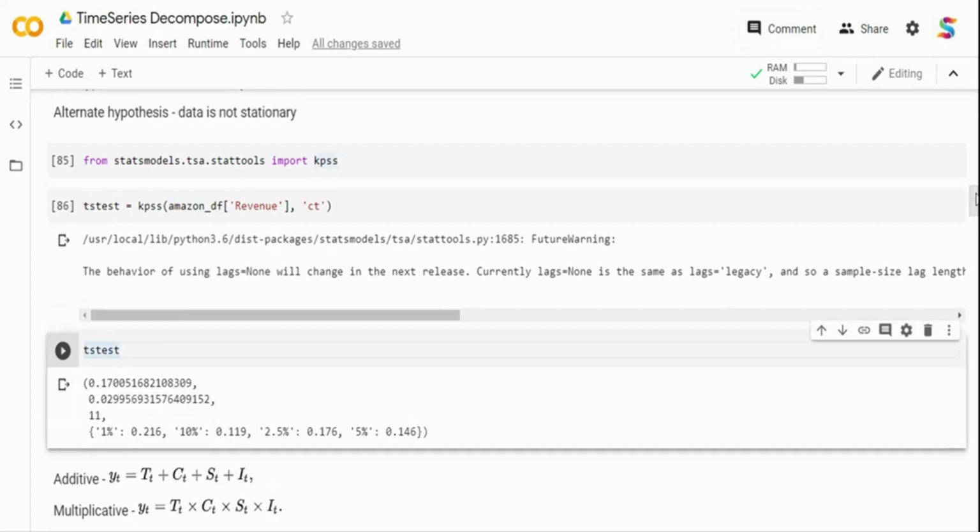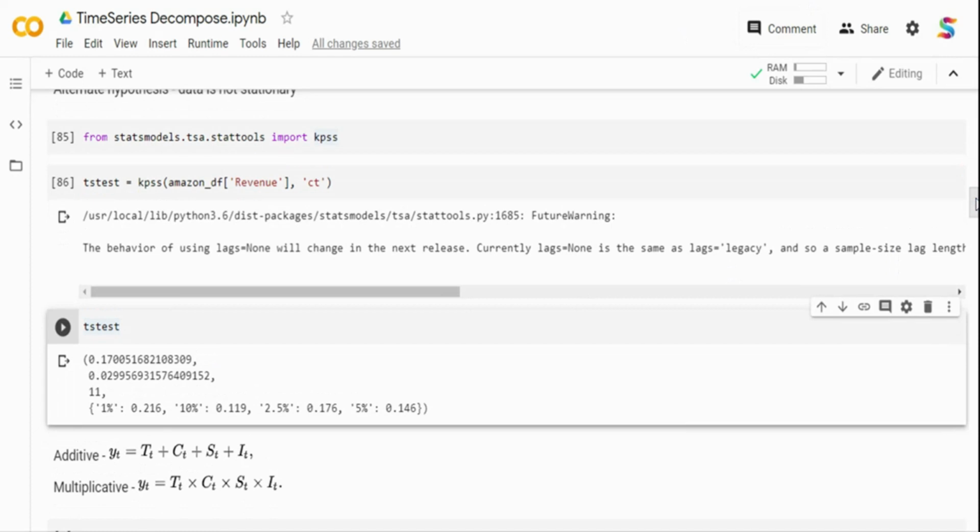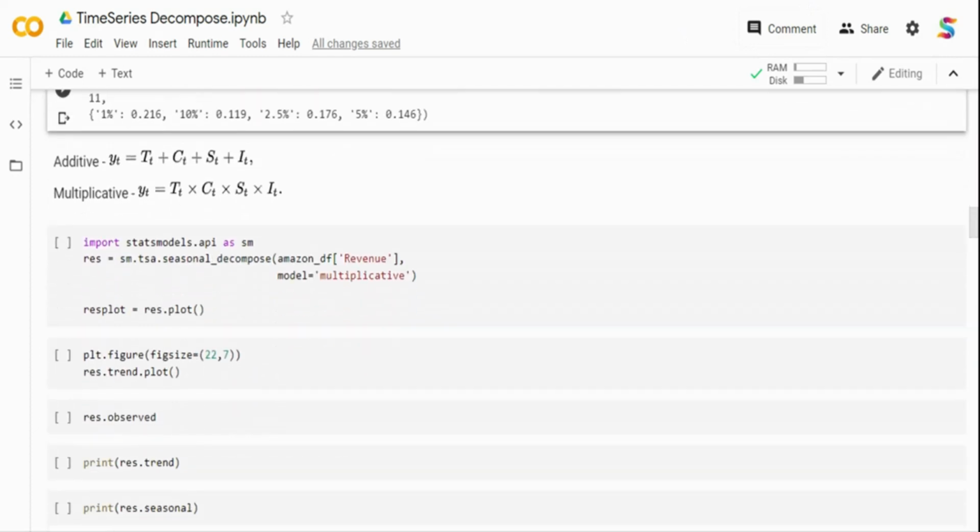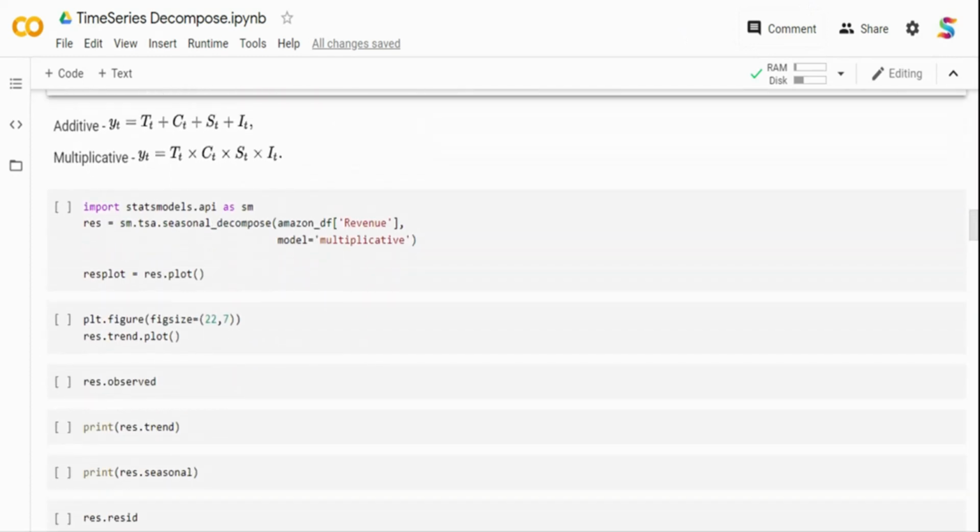Now we will start proceeding to the decomposition part. So now if you see, again, I'm going to use a statsmodels package called SM, which has the seasonal decompose. We know that there is seasonality, so I'm going to use seasonal decompose. With seasonal decompose, we pass our data and then we tell what model we want. Is it multiplicative or is it additive?